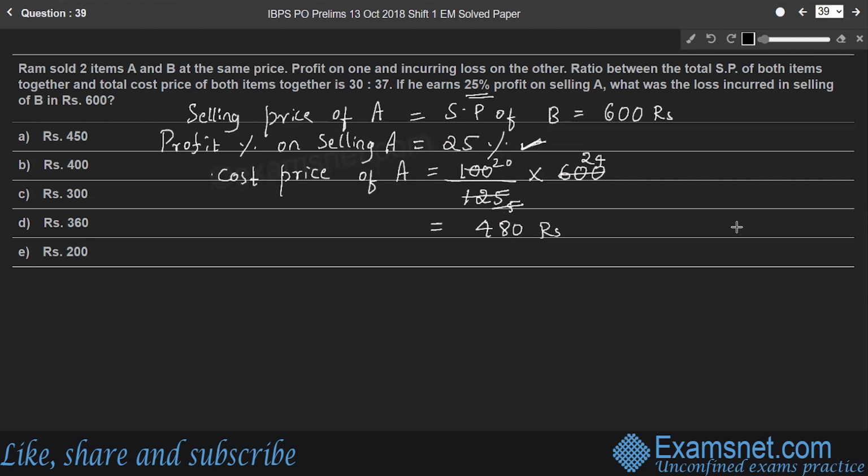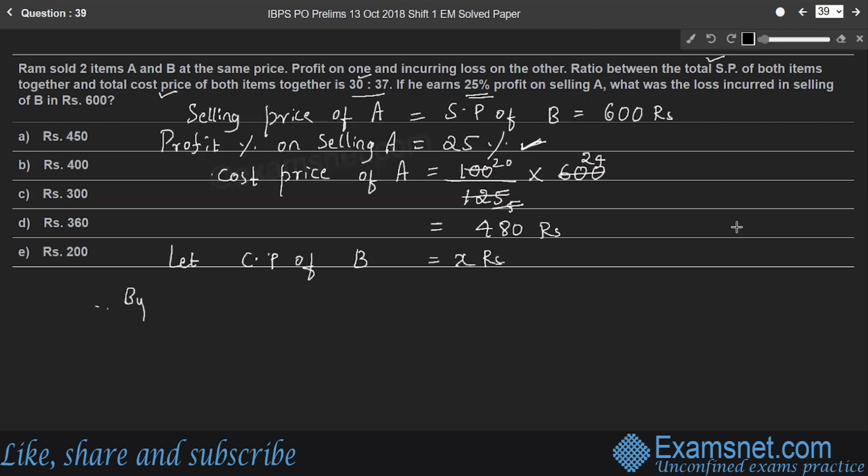Okay. So here it is given that the ratio of the total selling price of both items to the total cost price is 30 is to 37, right? So taking this data, we are finding the cost price of B. For that, let us assume the cost price of B to be X rupees.